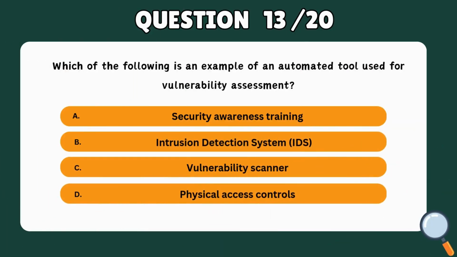Question 13. Which of the following is an example of an automated tool used for vulnerability assessment? A. Security awareness training. B. Intrusion detection system. C. Vulnerability scanner. D. Physical access controls.